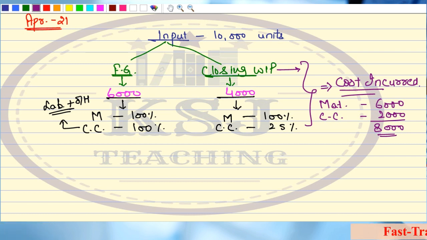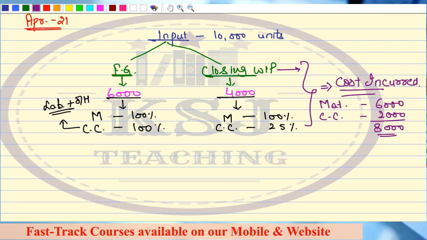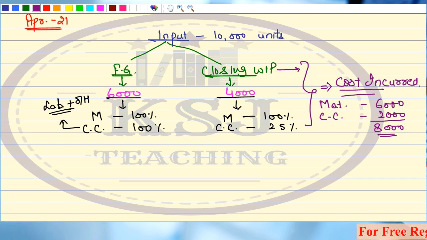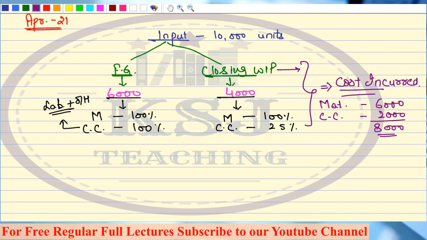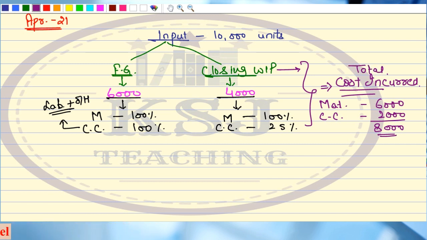Now, when we talk about 4,000 units of closing WIP, on those 4,000 units, 100% material cost has been incurred and 25% of the conversion cost, that is 25% of labor and overhead cost has been incurred. And what is that cost incurred? 6,000 rupees on material and 2,000 rupees on conversion cost. Total 8,000 is the cost incurred on those units, right? In the month of April 2021, this is the total cost incurred basically, right? Material 6,000, right?